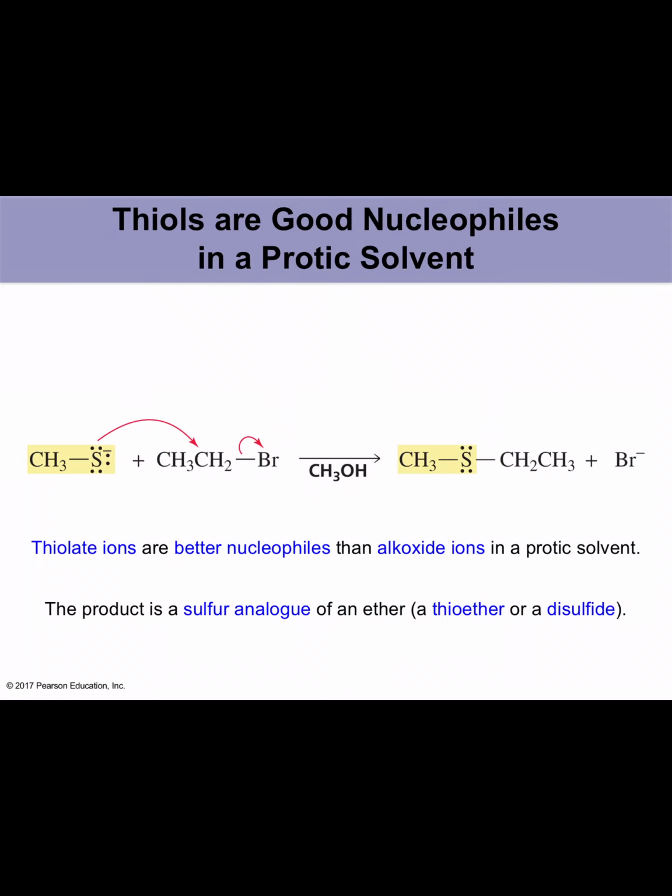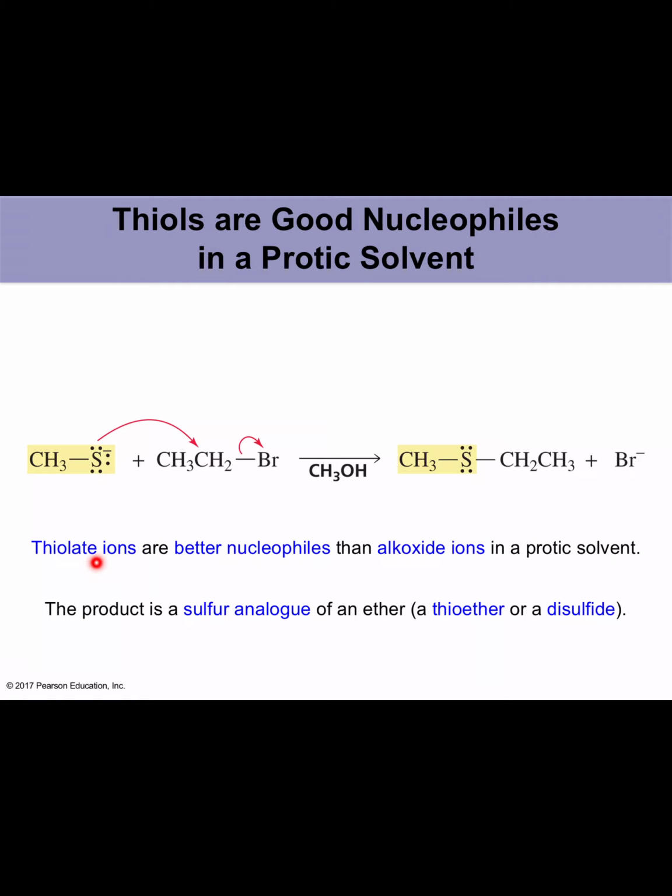Thiols are good nucleophiles in a protic solvent. Protic means the solvent carries protons in it. Okay, so this is methyl sulfide, acting as a nucleophile, and this is ethyl bromide. So you can have a substitution similar to SN2 fashion. Sulfur attacks the primary carbon and bromide leaves in the presence of methanol. It's a protic solvent and it's going to generate a methyl group coming from the sulfur, and then with these two, an ethyl group attached to sulfur.